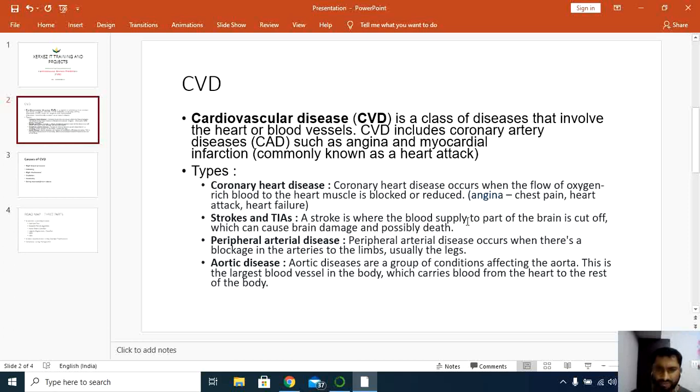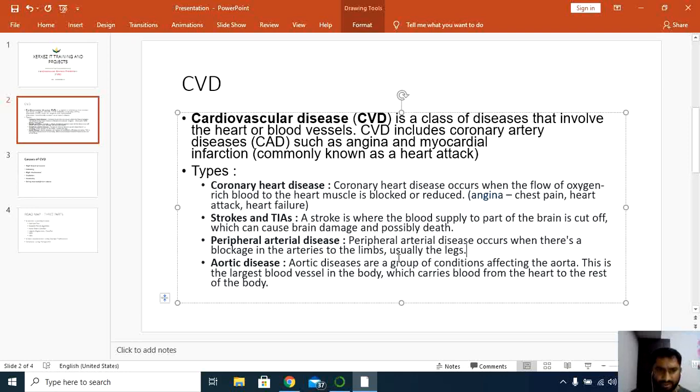Now next is strokes and TIAs. Stroke is where the blood supply to part of the brain is cut off, which can cause brain damage or possibly death. Brain damage is one more type of symptom which falls under the category of CVD. Then peripheral arterial diseases. This occurs when there is a blockage in the arteries to the limbs, usually the legs. Similarly, when there is a blood blockage or a reduction in the circulation of the blood, there may be a chance of CVD.